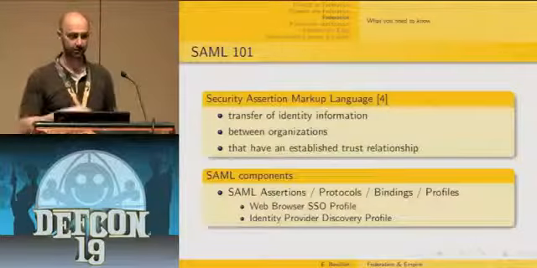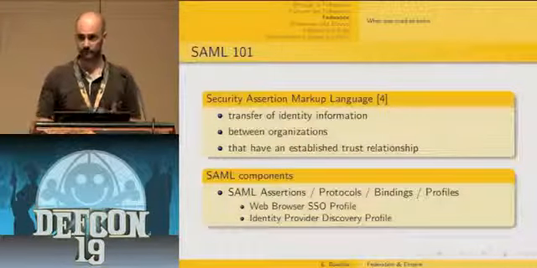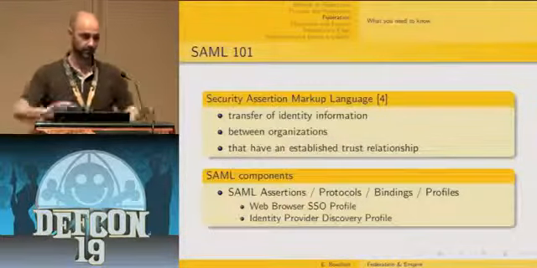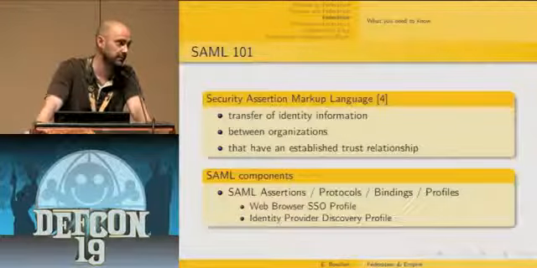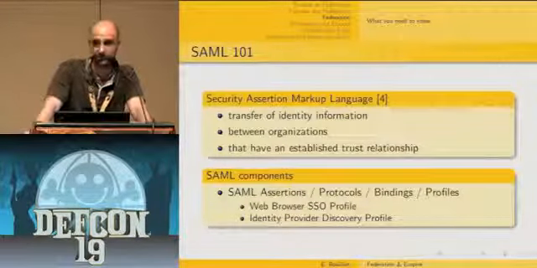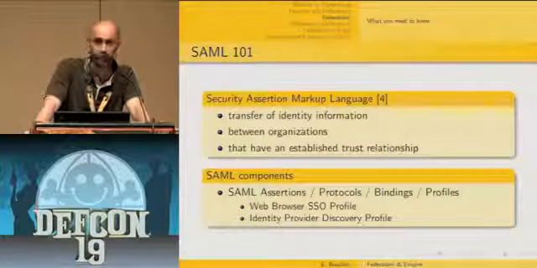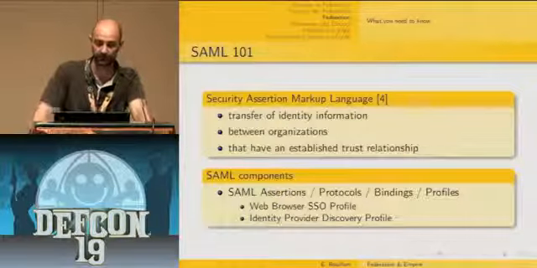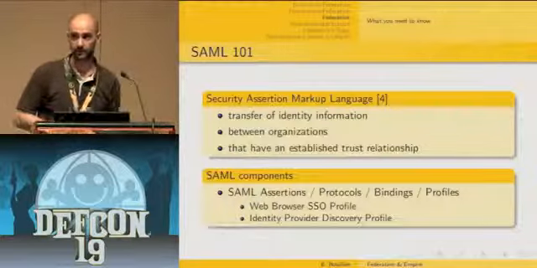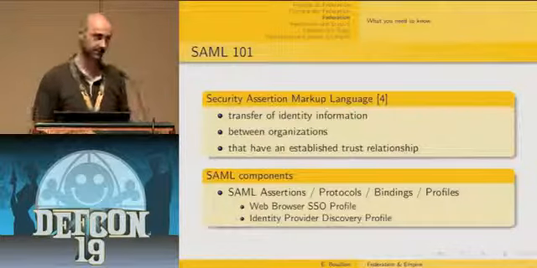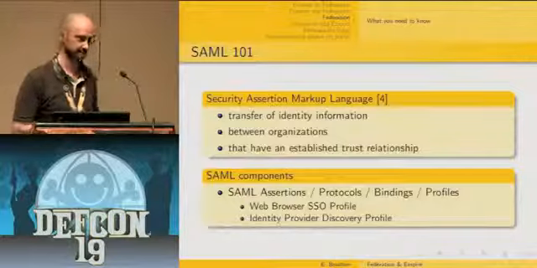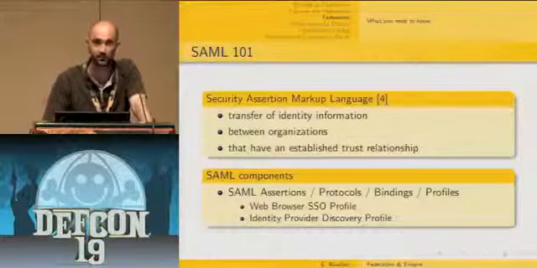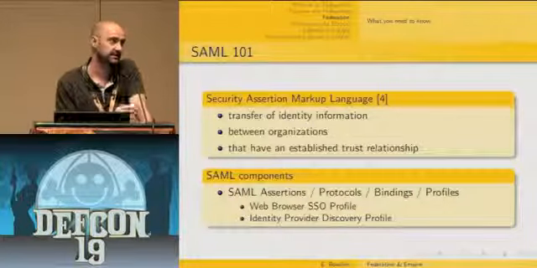And finally, you have what are called SAML profiles, which basically are the combination of assertions, protocol, and bindings in order to support a given number of use cases or federated scenarios. Within the standard, several profiles are defined, like the Web Browser SSO profile or the Single Logout profile. I'm just going to mention two of them during this talk. First, the Web Browser SSO profile, because that's really the most common and most widely used use case regarding the SAML specification. The second one is the Identity Provider Discovery profile. I'm going to mention this one because it is actually prone to some security issues.